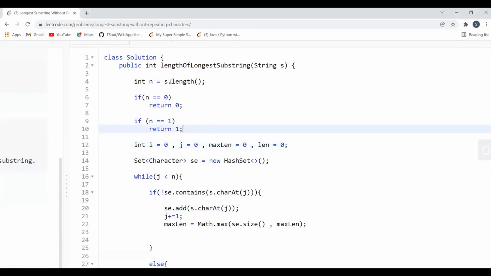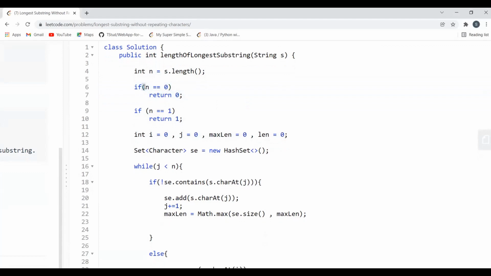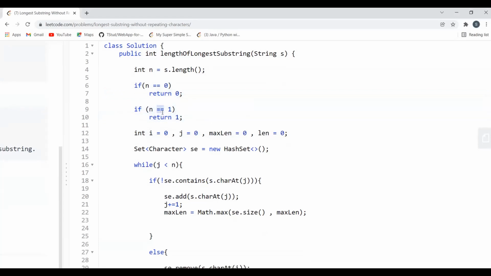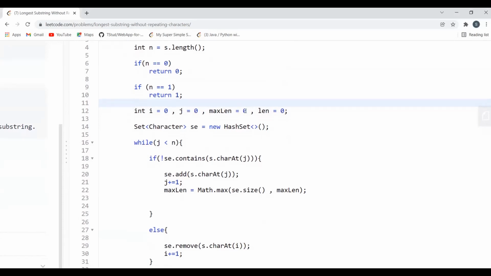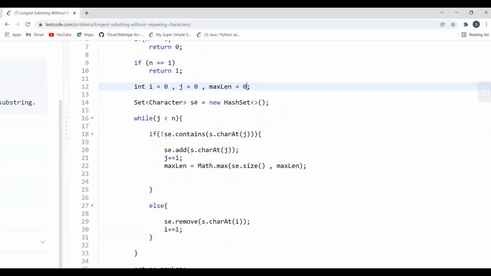So here in this n variable, I will store the length of the given string. Now if the n value is 0, in this case, what will happen? We are simply returning 0. If there's only one character, in that scenario as well, 1 is the possible answer, right? So hence we are returning 1. Otherwise, we have variables i initialized with 0, j initialized with 0, maxlen initialized with 0, right? And we are taking a set here that is named as se.